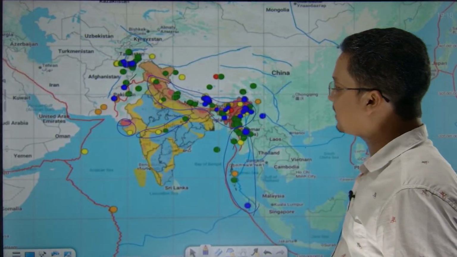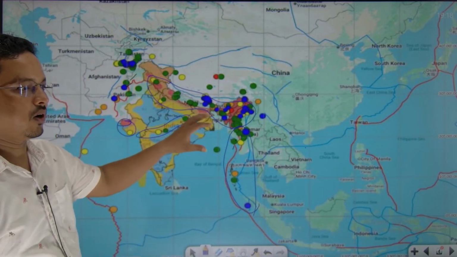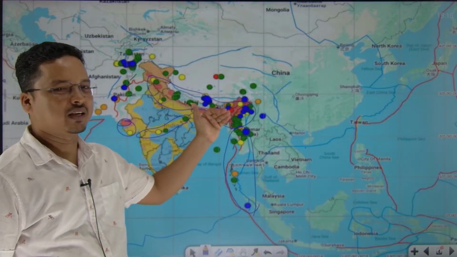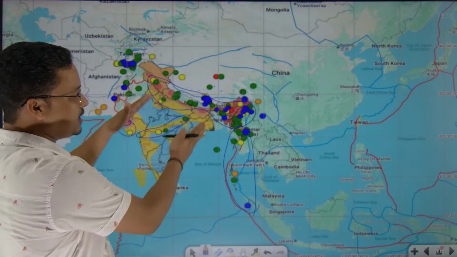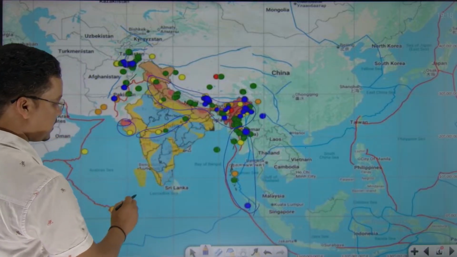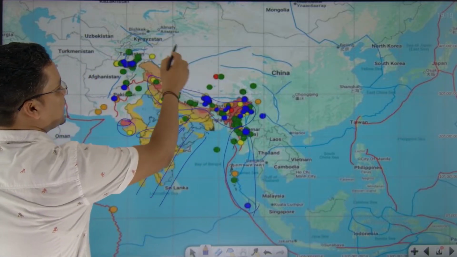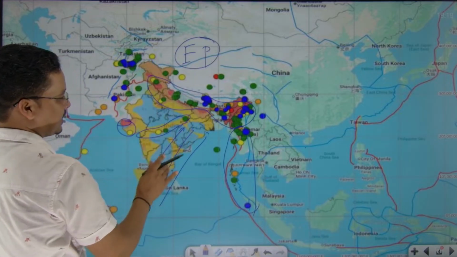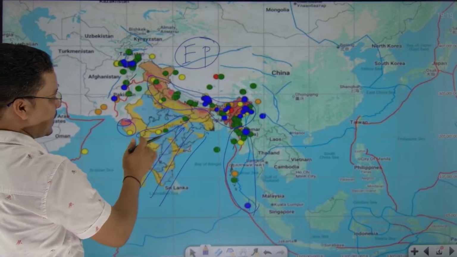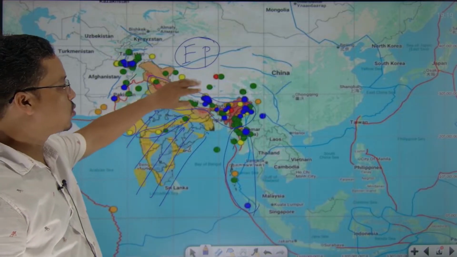Now why are these the earthquake prone zones of India? See, this one is an earthquake prone zone of India because of plate movement. Because of what? The Indian plate is moving like this. As the Indian plate is moving like this, it is colliding with the Eurasian plate. This side is your Eurasian plate and this one is the Indian plate, right, the part of landmass. As this one is going, this is the collision zone.